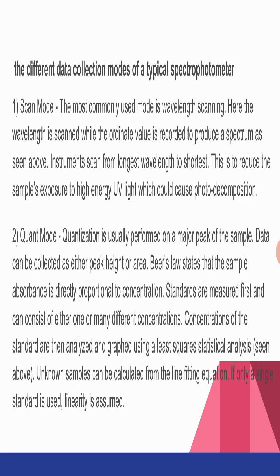The different data collection modes of a typical spectrometer. Number one is scan mode. The most commonly used mode is wavelength scanning, where the wavelength is scanned while the ordinate value is recorded to produce a spectrum, as seen in the graph I show you. Instruments scan from the longest wavelength to the shortest. This is to reduce the sample exposure to high energy UV light that could cause photodecomposition.